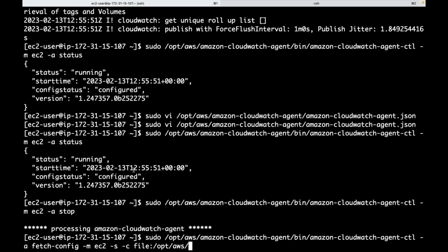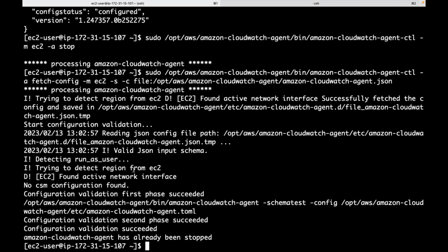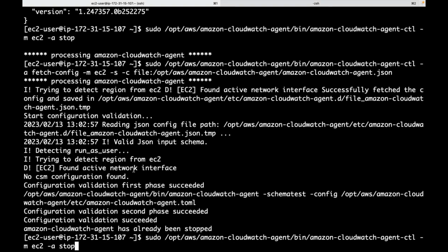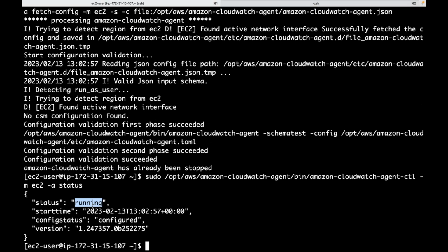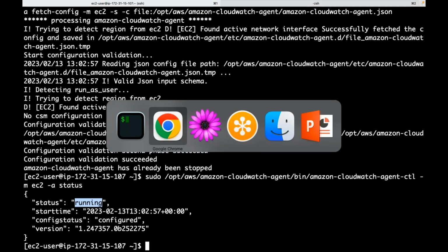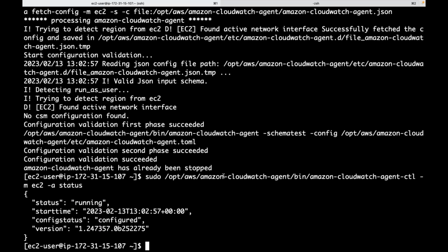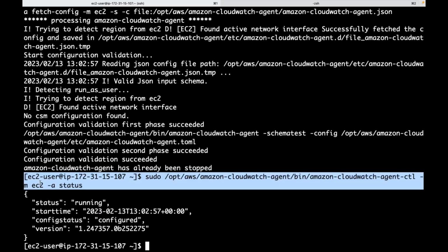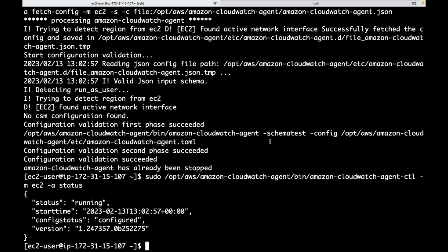So let me do that again. I just stopped it again. Let me start. I started it like this. Now you can see the status. The CloudWatch agent is running, but it will take some time. All these are agent options, guys, CloudWatch agent options.